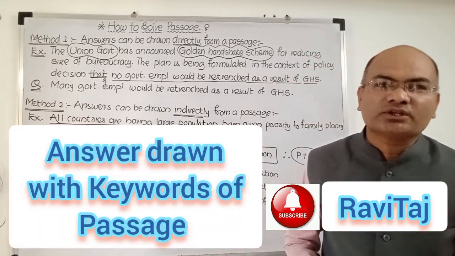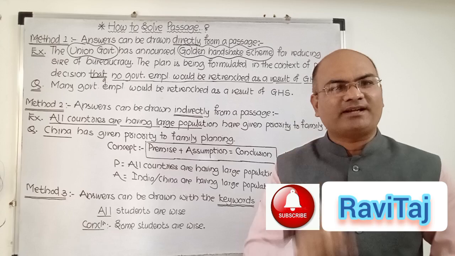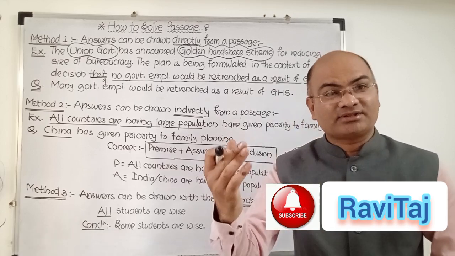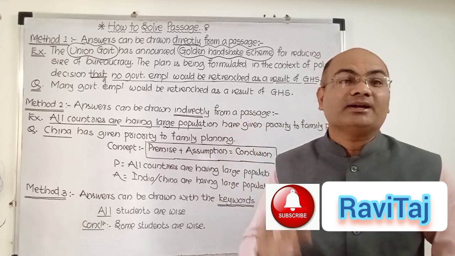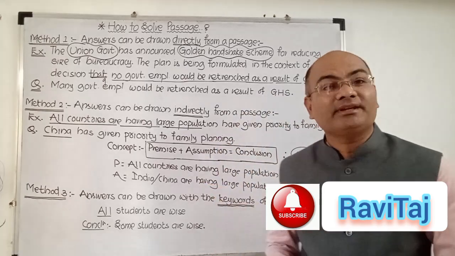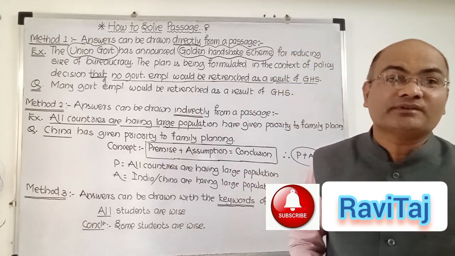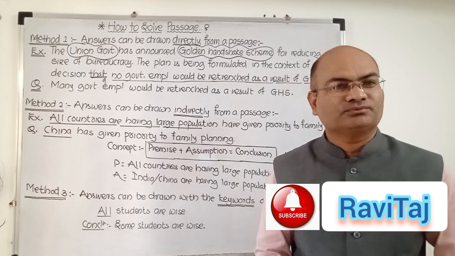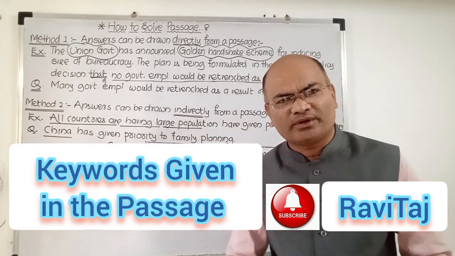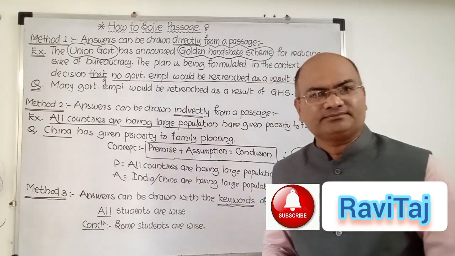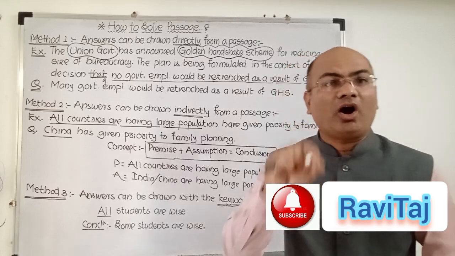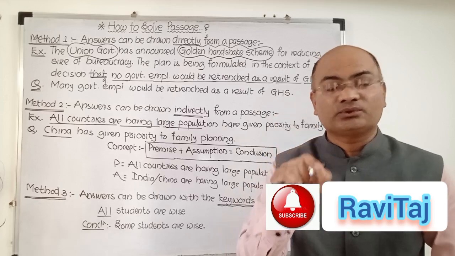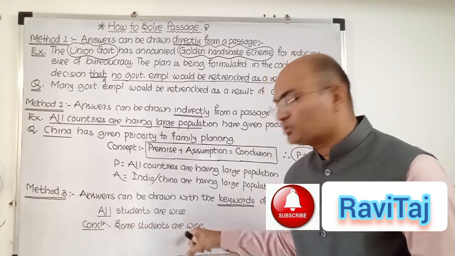Now every passage doesn't give you a fact, every passage doesn't give you data, and every passage doesn't want to pass an assumption or message or idea to the readers. So, my dear friends, here you have to use the third method too, that is answer can be drawn with the keywords of the passage. It means the keyword will be given by the author to you. Suppose I use a very simple statement: all students are clever. My dear friends, if I am saying all students are clever, we can simply infer or conclude, because if all is true, then I can simply conclude some students are clever.